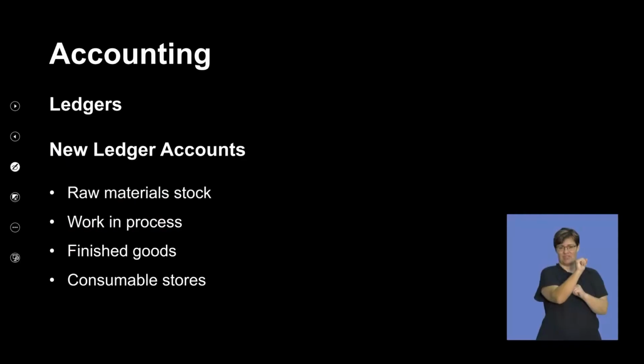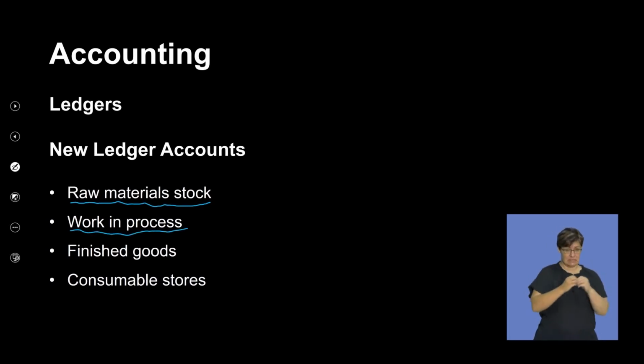Okay, so now, when you're looking at your balance sheet accounts in terms of stock, we're looking at one, the raw materials stock account. Number two, the work in process, right? Very important account.